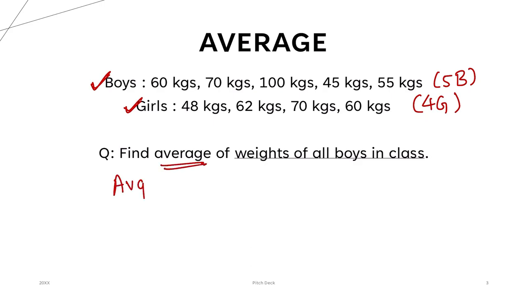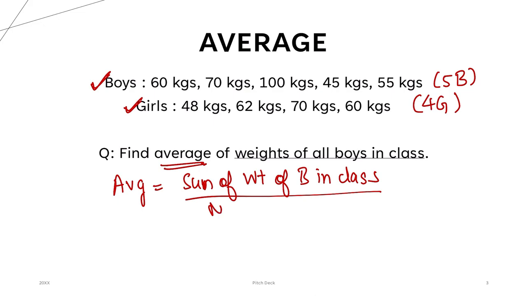So the average weight of all the boys in the class is the sum of weight of all boys in the class divided by the number of boys in the class. I hope this is clear.